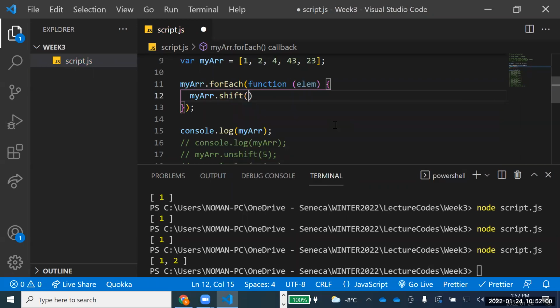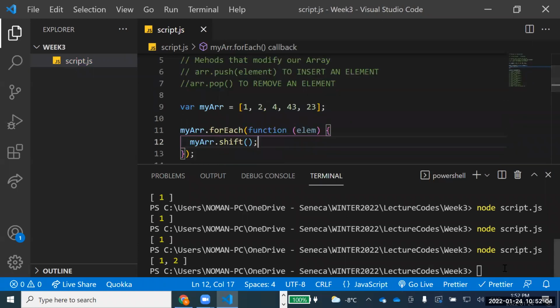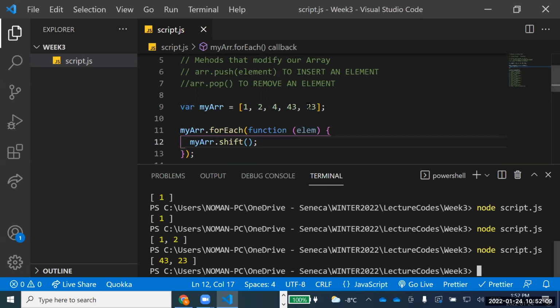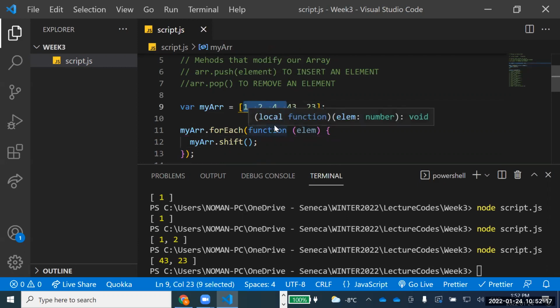Yeah, exactly, shift. So that's what I was saying. So if I just do this shift, and let's check that one. Now we are getting these last 2. So again, from the top, shift is just removing 1, 2, 3 elements, and when we are popping, it is just removing from the back side of the elements.